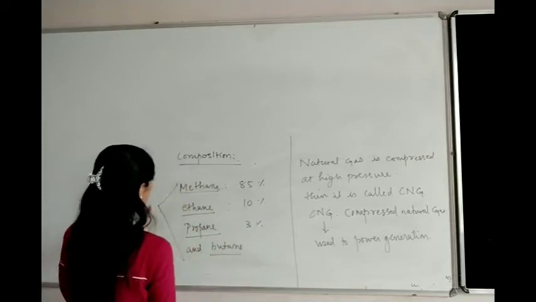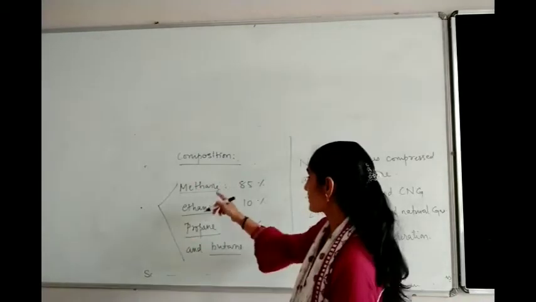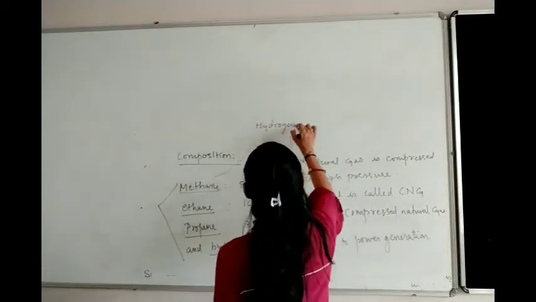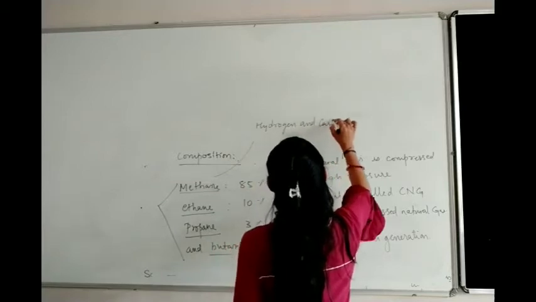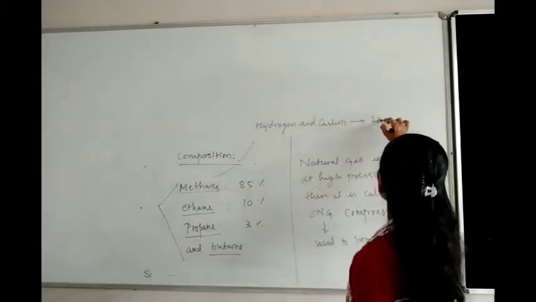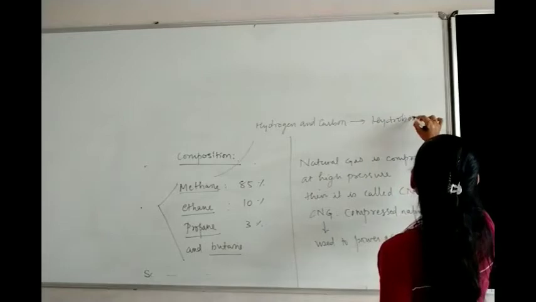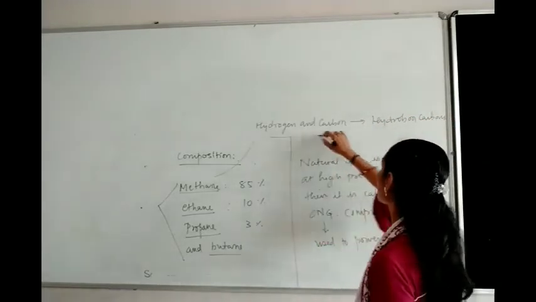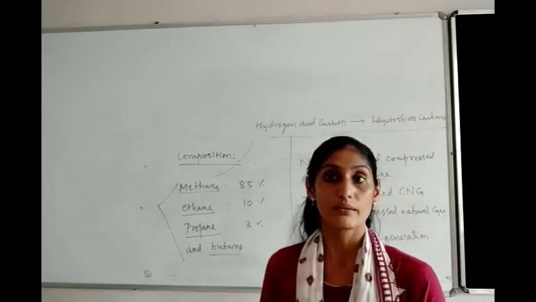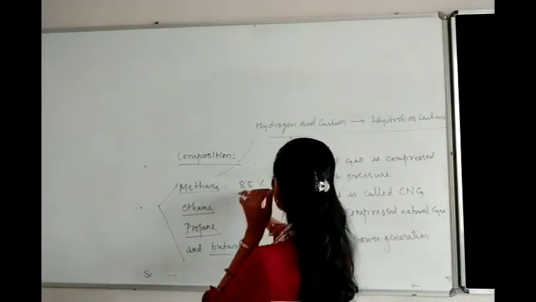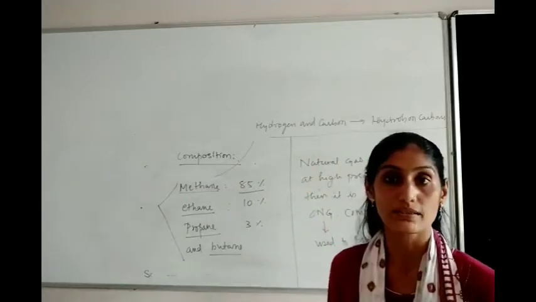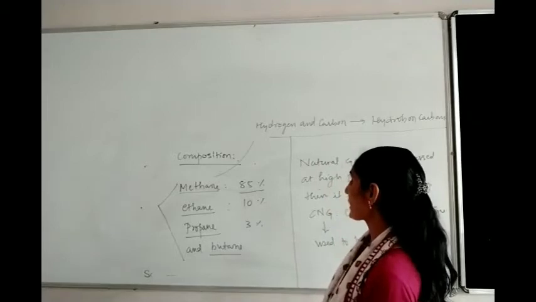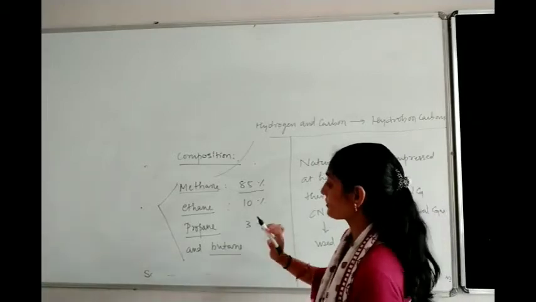These gases are mainly made up of hydrogen and carbon, so they are also known as hydrocarbons. We can write that the composition of natural gas is made up of hydrocarbons. Methane is mainly present, almost 85%. 10% is ethane, 3% is propane, and the remaining percentage is butane.